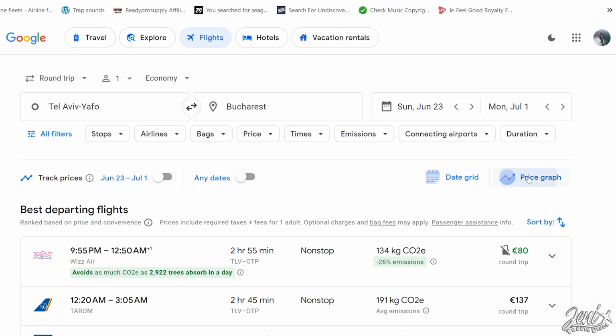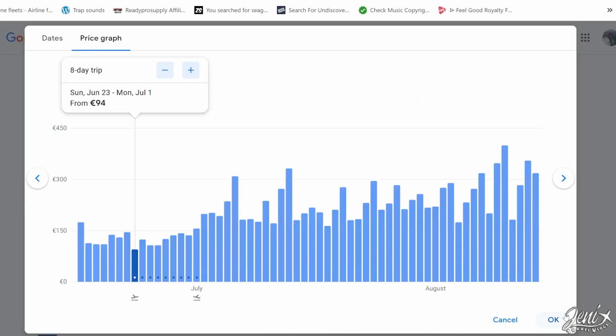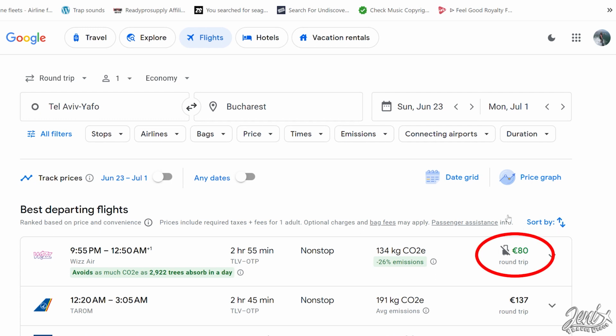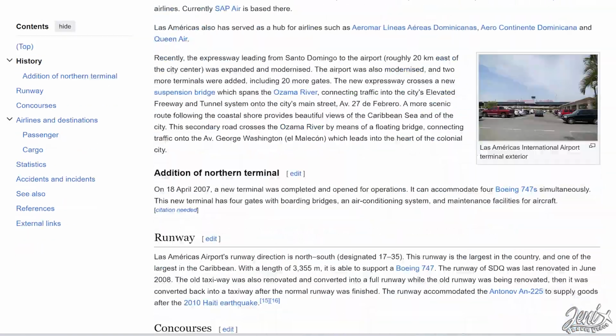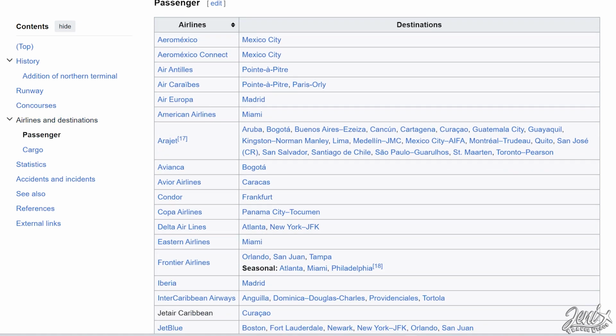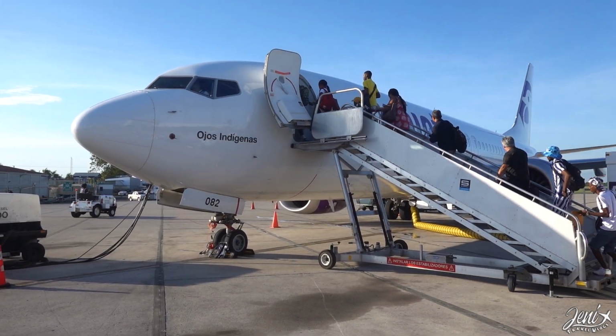Be aware that all of them show you the lowest ticket possible. In other words, baggage is not included in the prices shown. Pro tip: all these 3 engines are wonderful, but sometimes they miss small fleet airlines in remote destinations. So what I like to do is to search the airport in Wikipedia and look for the destinations table. This way I found a flight from Santo Domingo to Cancun with an ultra low cost tiny airline called Arajet.